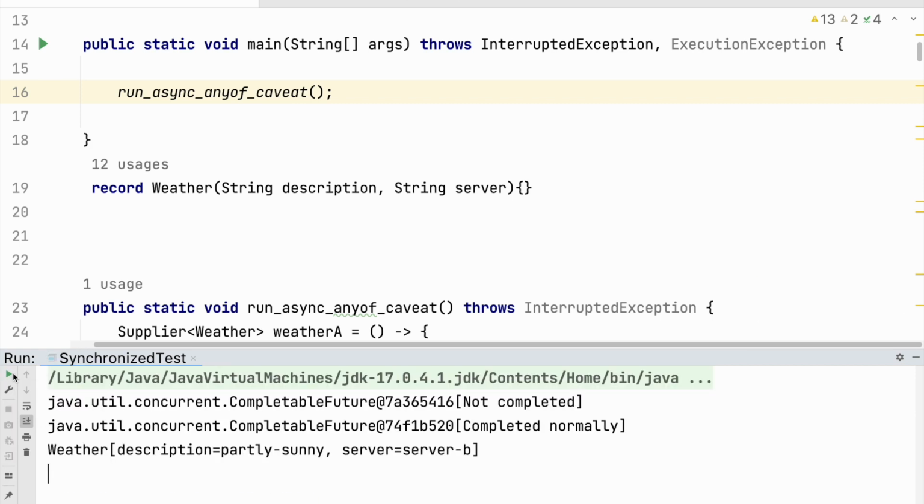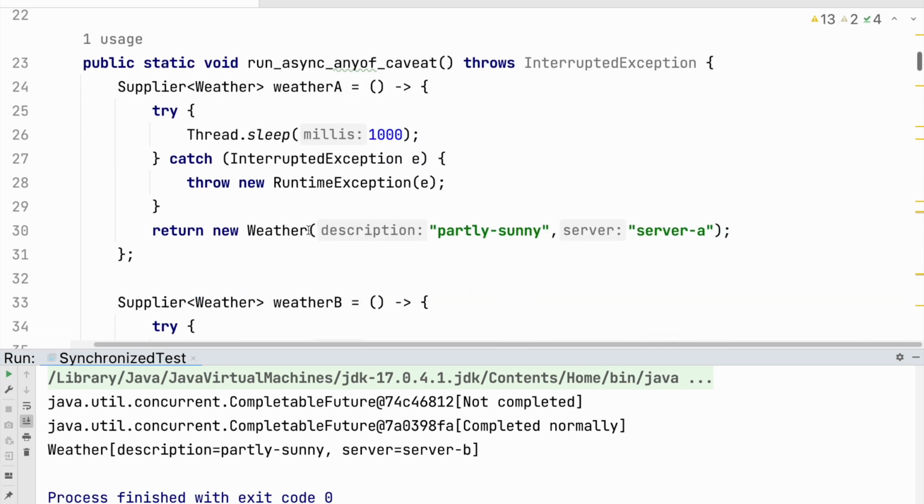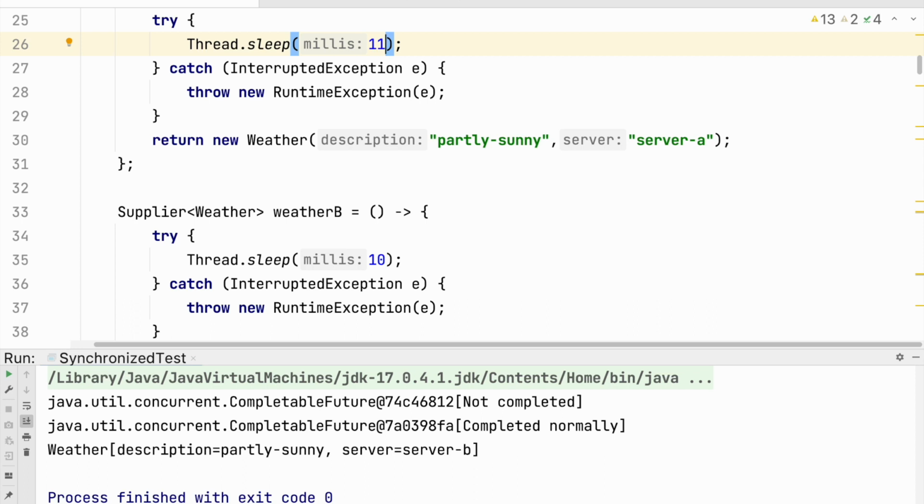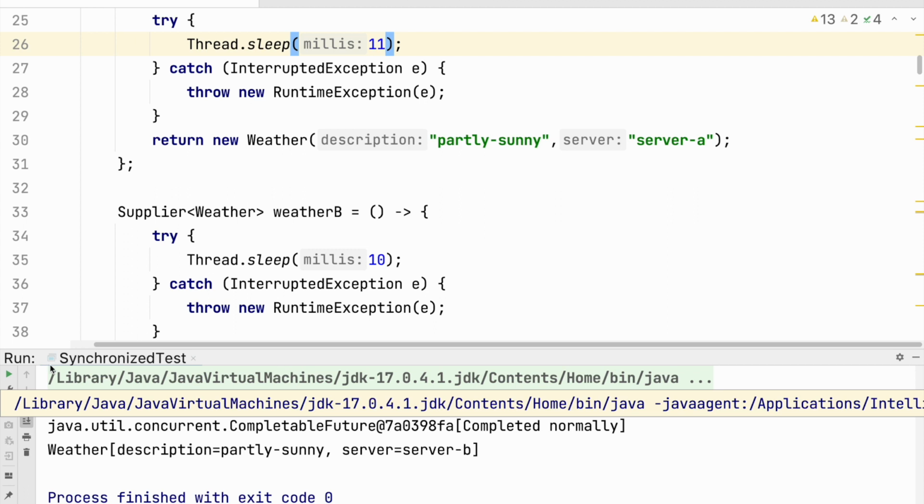The first one will always be not completed and the second one will be completed normally, which is the case we expected, but we want to see that caveat. So what I will do is make it 11 milliseconds. Now the difference is just 1 millisecond, which is a very small amount of time. And now we will run our example again and again to gauge the result.